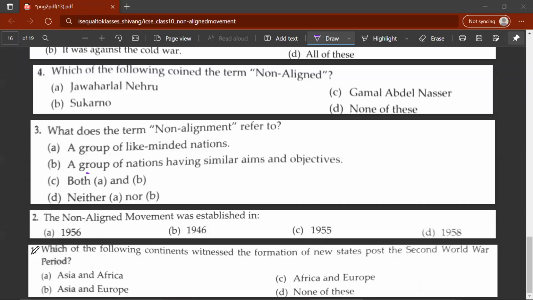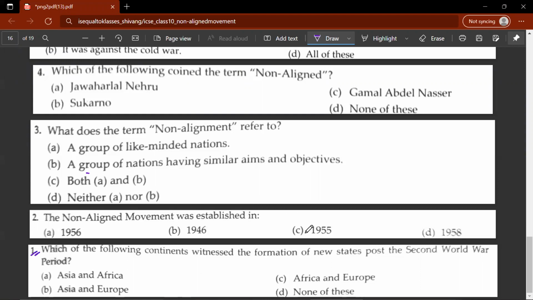In this video, we'll be revising questions of the non-aligned movement. So let's start. The first question: which of the following continents witnessed the formation of new states post the Second World War period? So that would have been Asia and Africa, countries and states in the Asian and African region.